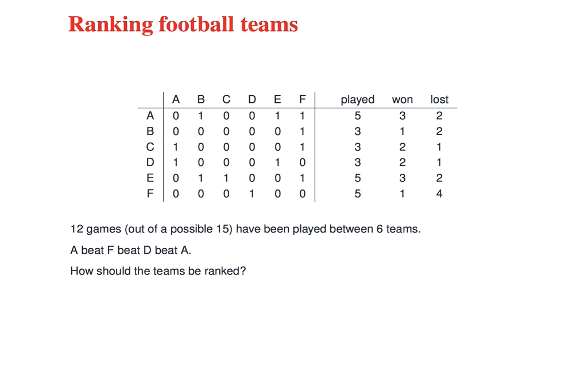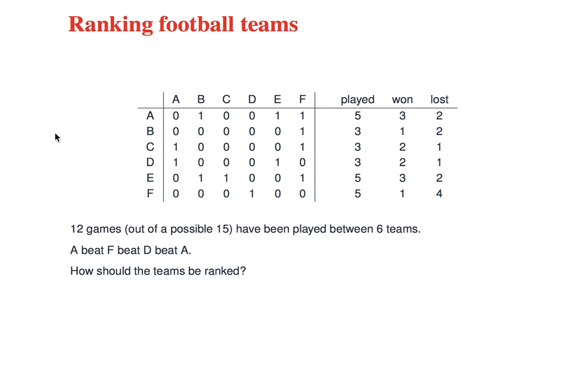Hello. This week we're going to be looking at some applications of eigenvalues and eigenvectors, and today we'll look at the example of ranking sports teams. Here I've taken a little league. It's got 6 teams which have rather unimaginatively been called A, B, C, D, E and F, and I've recorded here what happened when they played.